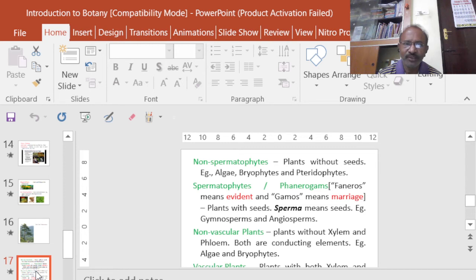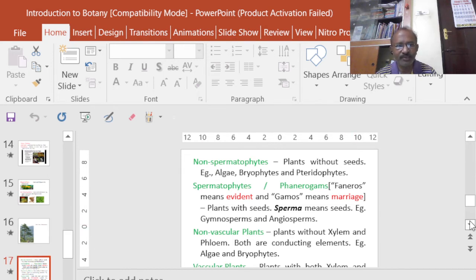Okay, so that is what we call phanerogams. So the plants which have seeds are known as what? Spermatophytes. So the best examples are the gymnosperms and the angiosperms. But we know very well that gymnosperms are naked seed plants because the ovary is absent in gymnosperms. But in the angiosperms, the ovary is present. Inside that, only the ovules are present. So the ovules will become the seed, and the ovary will become the fruit after sexual reproduction.